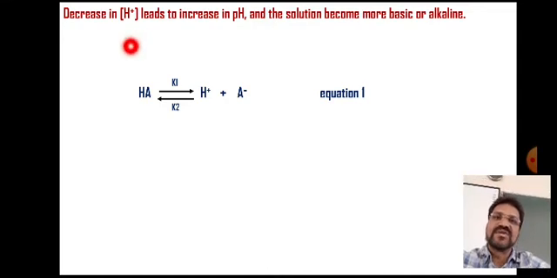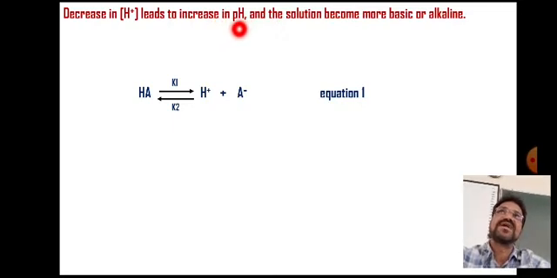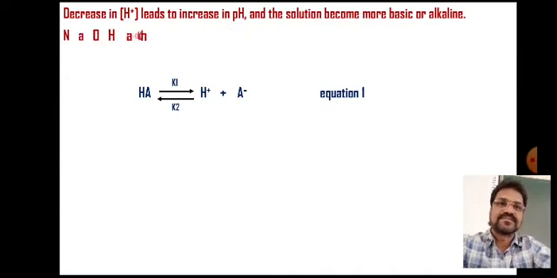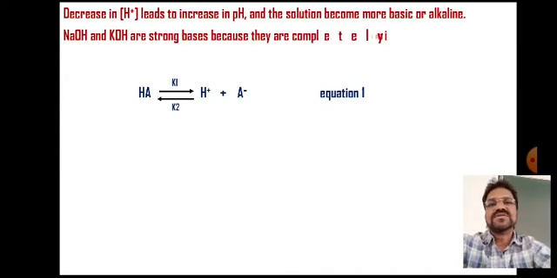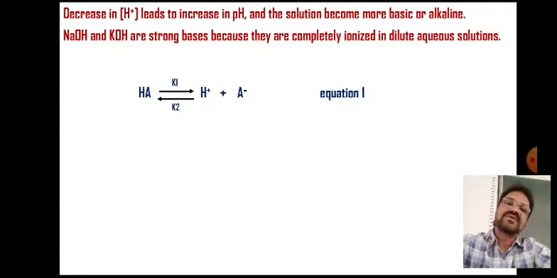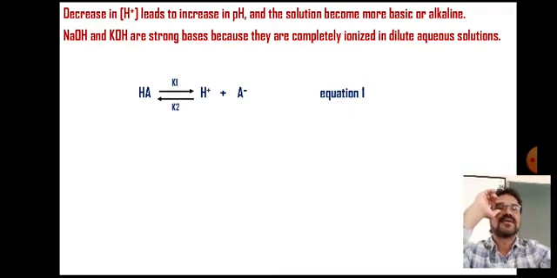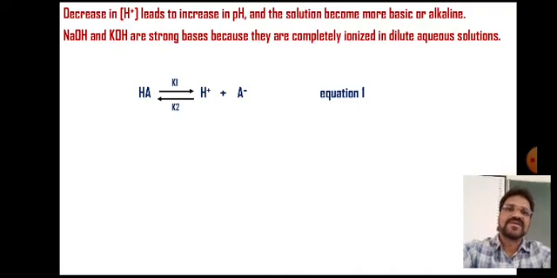As the concentration of hydrogen ions decreases in the solution, the pH increases, inverse proportionality, as we have discussed in the last lecture. So NaOH and KOH are strong bases because they are completely ionized in dilute aqueous solution, as stated earlier.